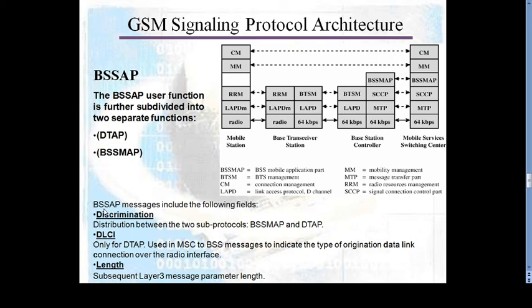Then the base station subsystem application part message includes the following fields: discrimination, the distribution between the two subprotocols, that is the base station subsystem management application part and the direct transfer application part. Then DLCI, used only by DTAP in MSC to BSS messages, indicates the type of origination of the data link connection over the radio interface. Length, the subsequent layer 3 message parameter, that is length.